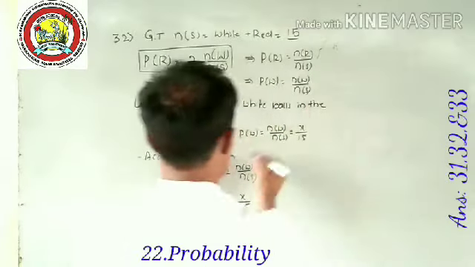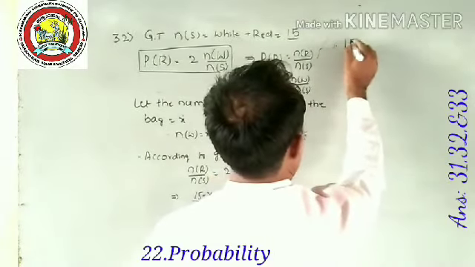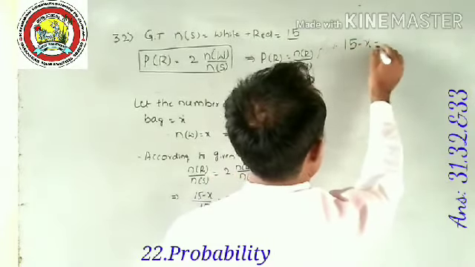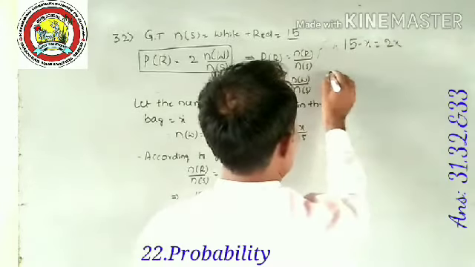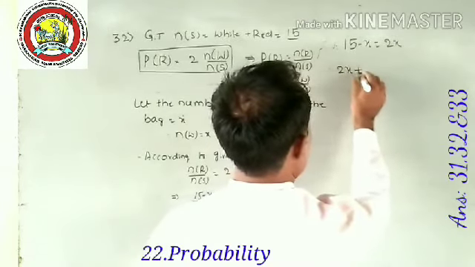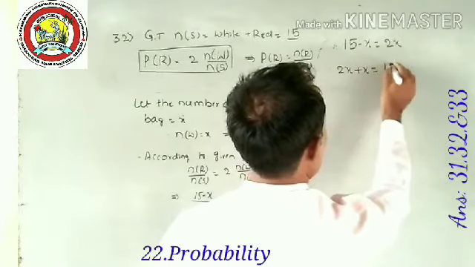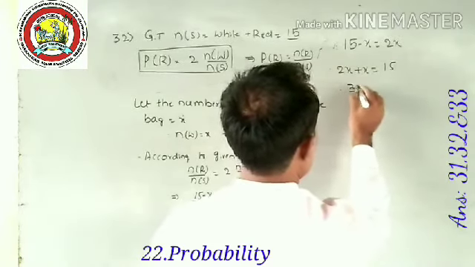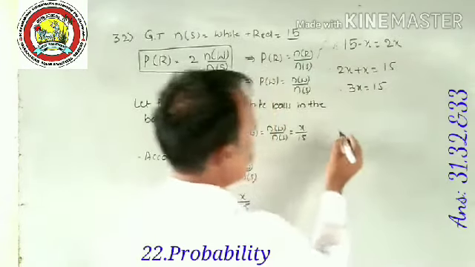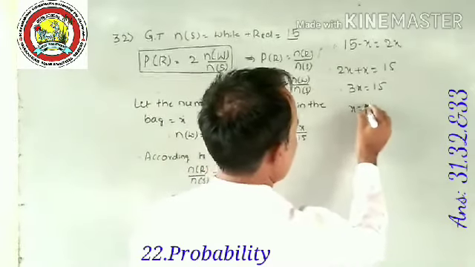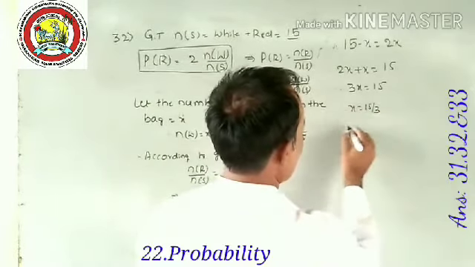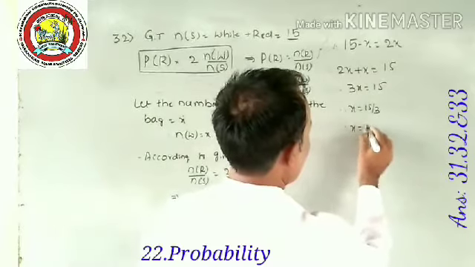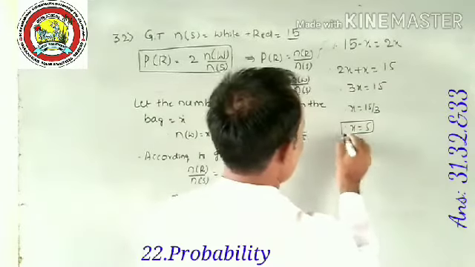Therefore, 15 minus X is equal to 2X. Therefore, 2X plus X is equal to 15. Therefore, 3X is equal to 15. Therefore, X is equal to 15 divided by 3. Therefore, the value of X is equal to 5.